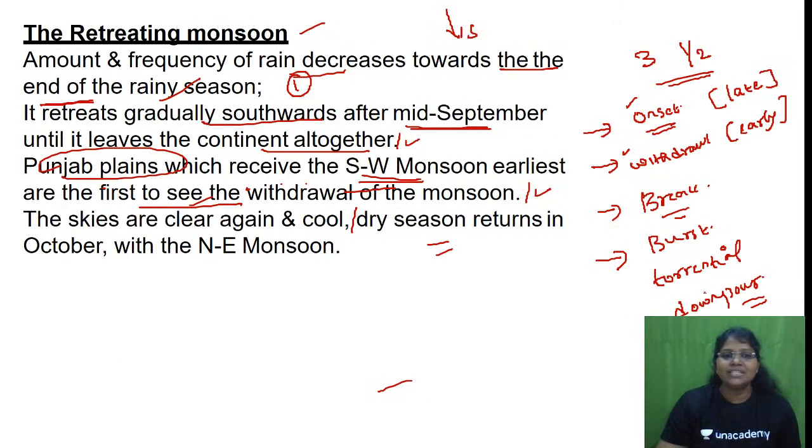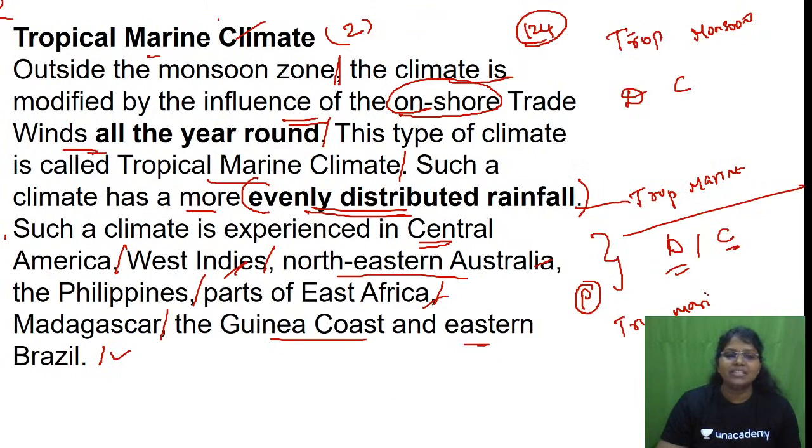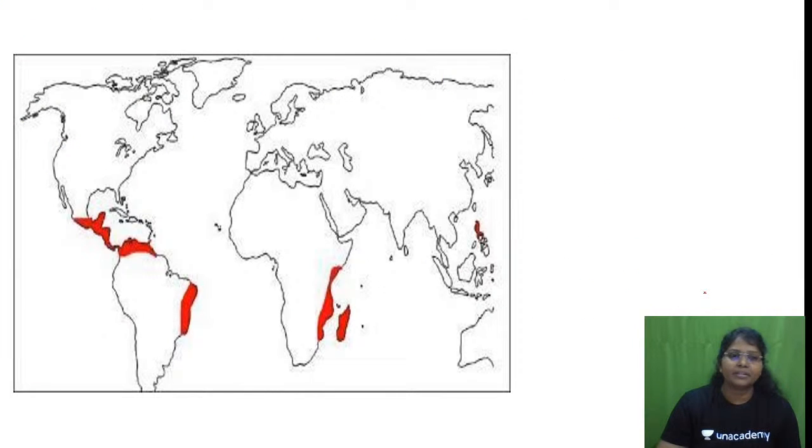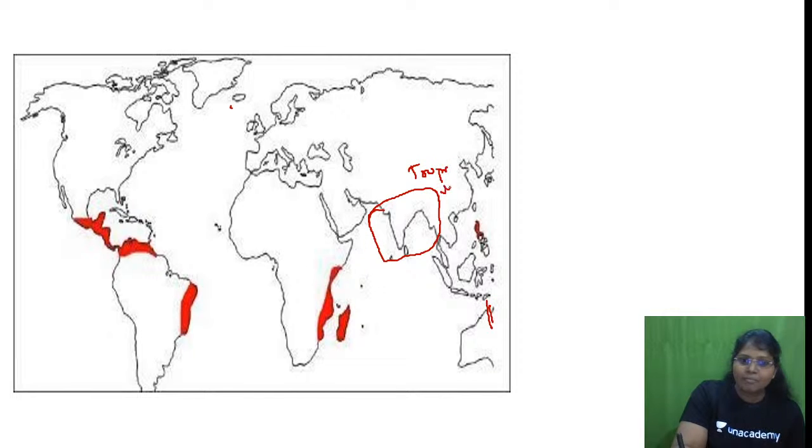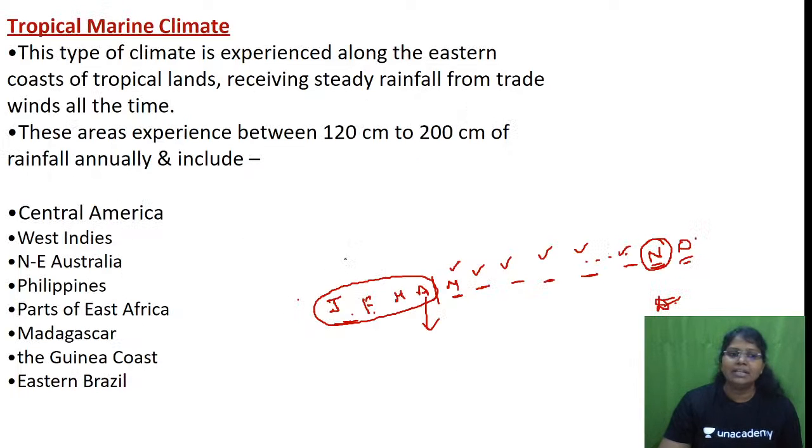Now, these are the places. Can you see the first diagram? This particular portion we had for tropical monsoon. But these are the places for tropical marine. Am I right? Coastal attached. Yes or no? Is this clear? Please look here.